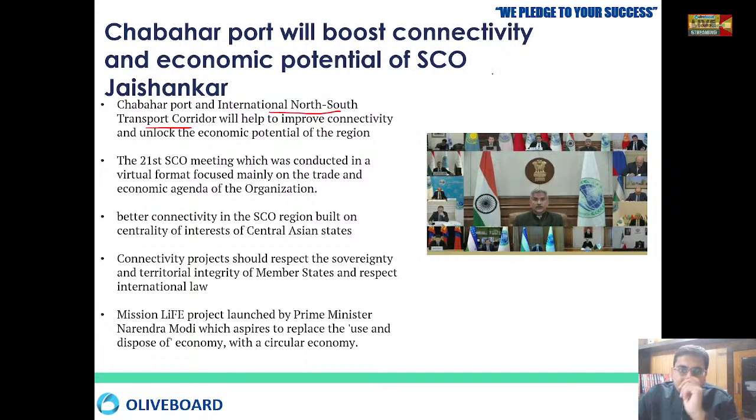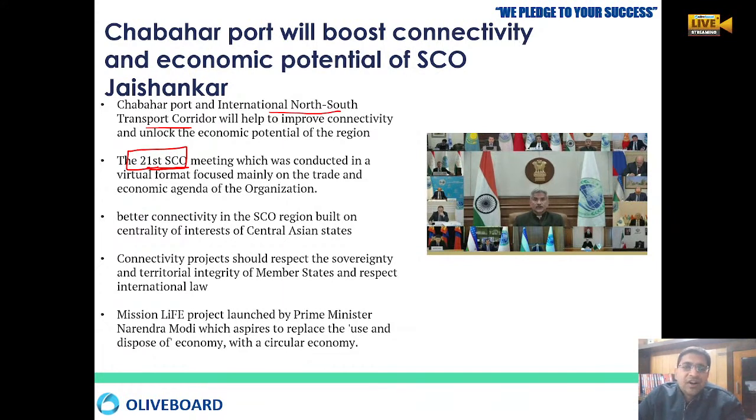We are developing the Chabahar port and the north-south transport corridor in order to improve the logistic availability and transport sector throughout the Asia, European and Pacific region. No, not Pacific, Asia, Europe and Arab nations. So recently, on November 21st, the SCO, Shanghai Cooperation Organization meeting has happened, and the focus was on the proper flow of goods, trade. That is the main agenda.